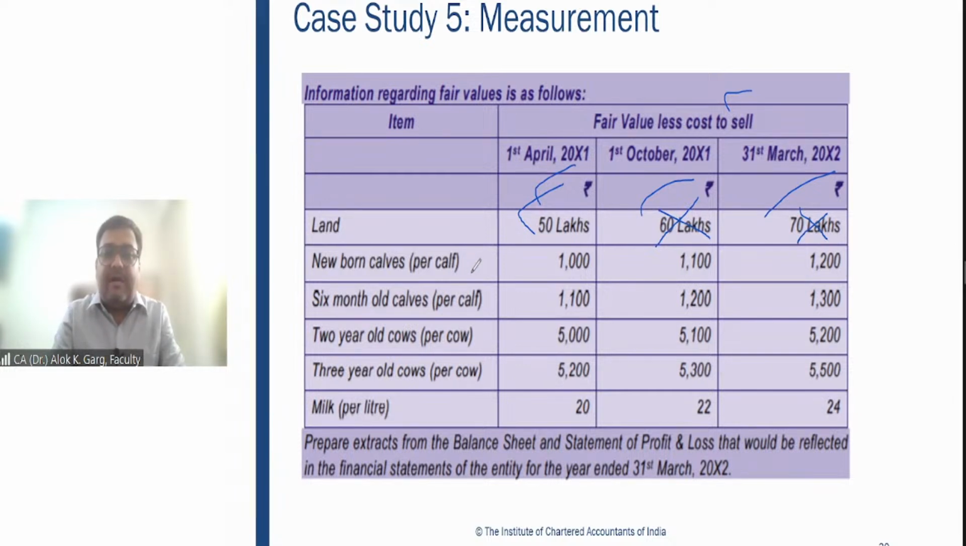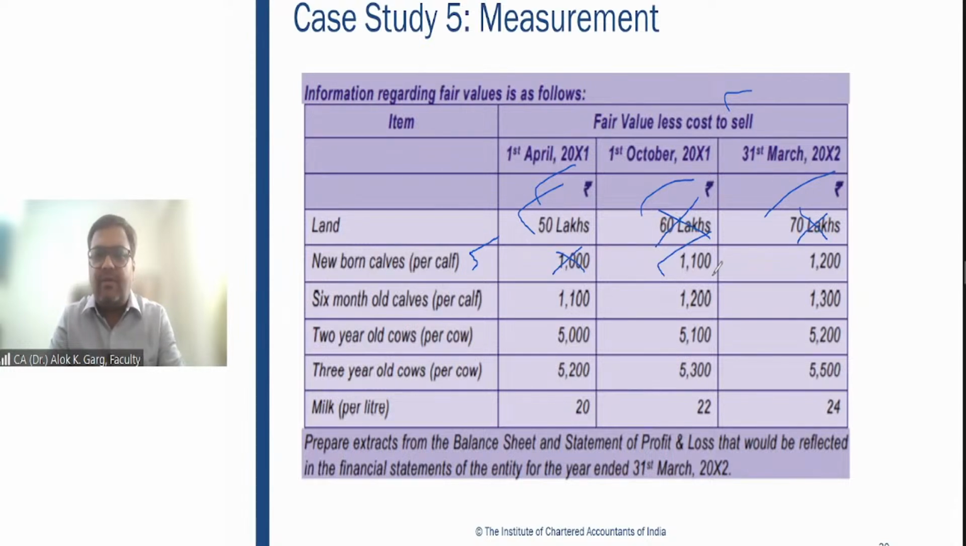Then newborn calves, per calf. Newborn calves fair value is given on 1st April 2001, not relevant. Why? Because the calves were born on 1st October 2001. So at the time when it was born, the value was 1100. 100 calves. What is the accounting entry? Biological asset calves account debit to other income, 1100 multiplied by 100.